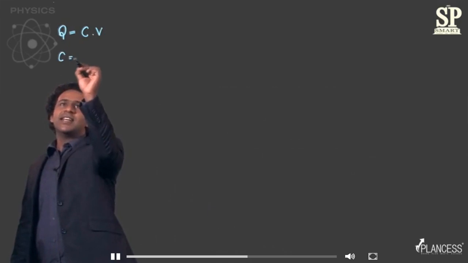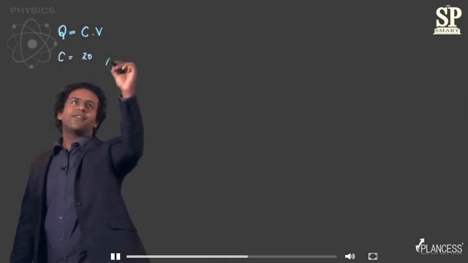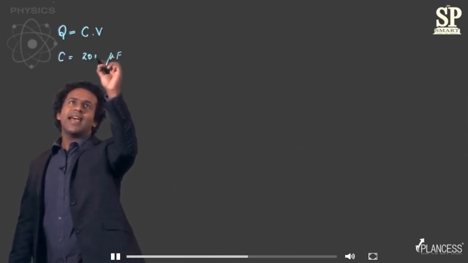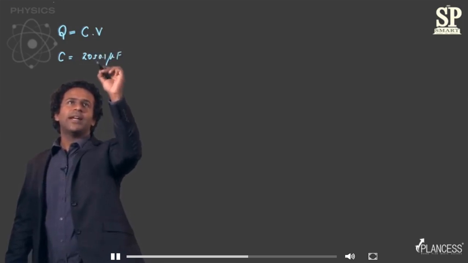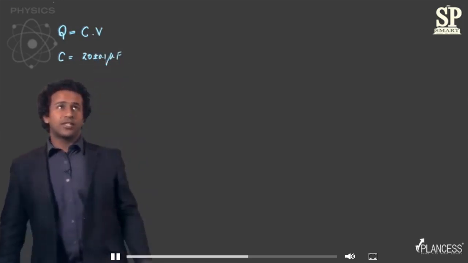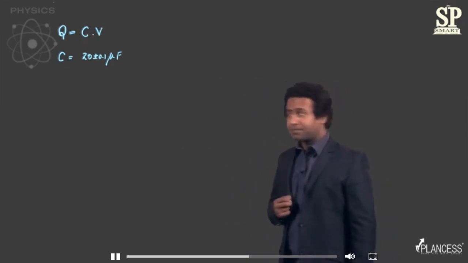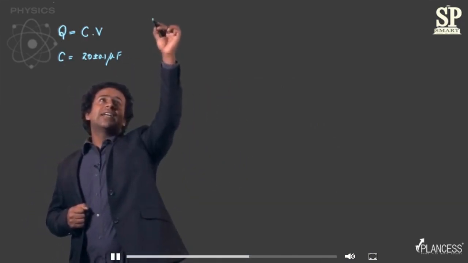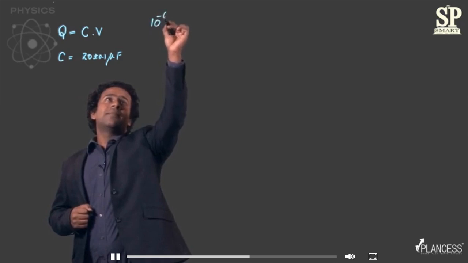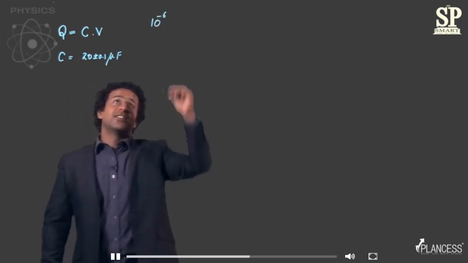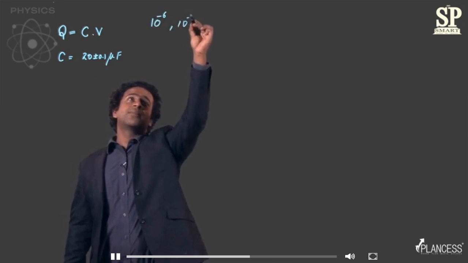It is given to you that the capacitance of this capacitor is 20 microfarad with an error of 0.1 microfarad. So this plus minus 0.1 indicates that this measurement has an error of 0.1 microfarad. Now, I'm sure you're aware that micro means 10 raised to power minus 6, right? Similarly, milli means 10 raised to power minus 3.